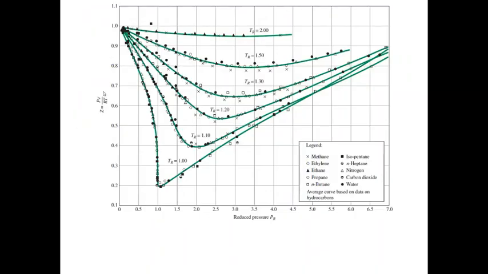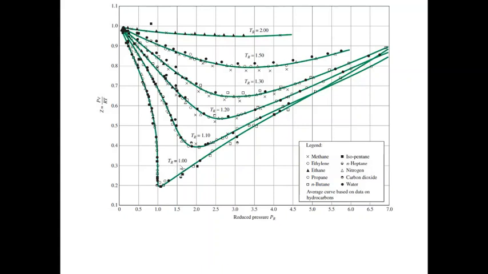So this plot shows you Z. Z is given here as a function of PV and RT. This is a ratio of PV and RT what we defined, and the x-axis shows you reduced pressure, and these green curves are for different TR values. Okay, so what we see here is that by reducing TR and PR, these various substances shown here, methane, ethylene, nitrogen, all these, they are falling on the same curve. Okay, all the data from these substances collapse to the same curve.